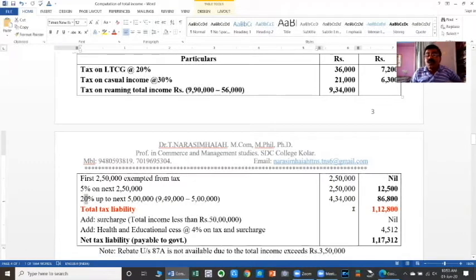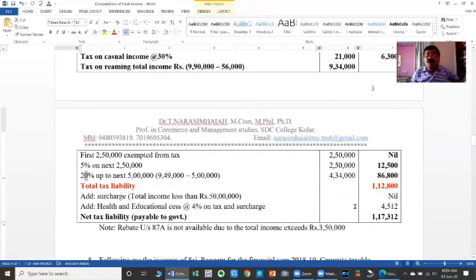So 20% of 4,34,000 is equal to 86,800. Then the total tax amount is 7,200 plus 6,300 plus 12,500 and finally 86,800, which is equal to 1,12,800. This is the total tax before surcharge and rebate.